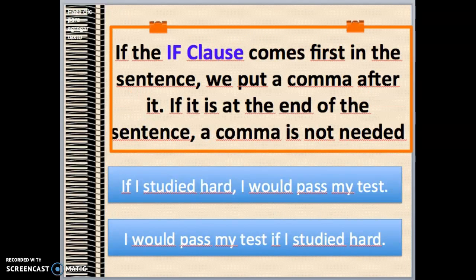If the if clause comes first in the sentence, we put a comma after it. However, if it is at the end of the sentence, a comma is not needed. If I studied hard, comma, I would pass my test. I would pass my test if I studied hard.